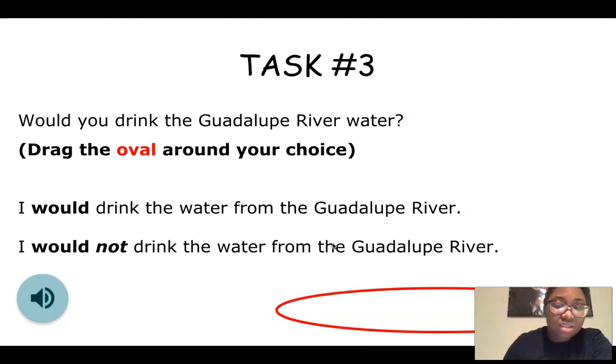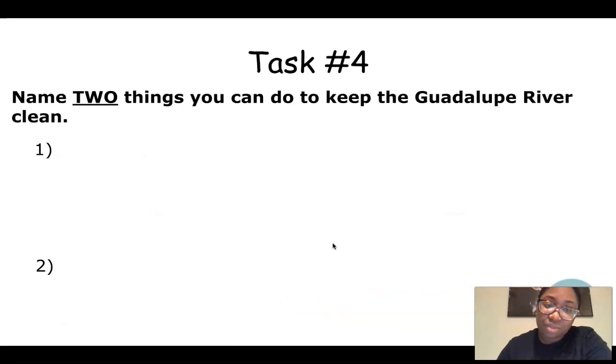Task number 3 is similar. It's going to be questions as well. One question, and you're going to drag the oval around the one that you agree with. And once again, the blurb is at the bottom for you to hear the sound and hear the question, and the answer choice is read aloud to you.